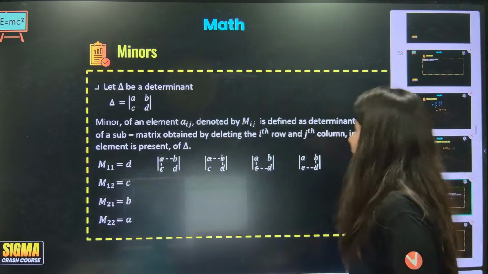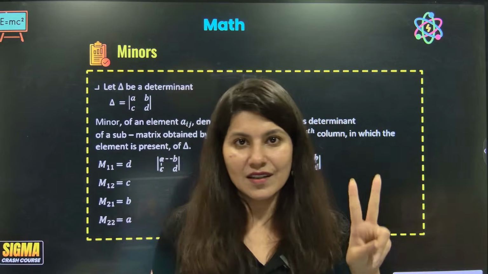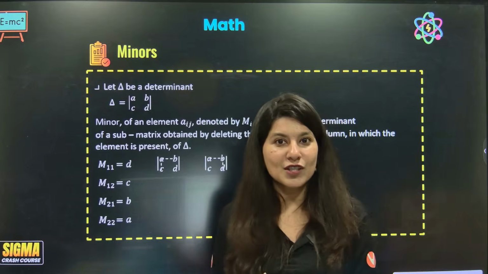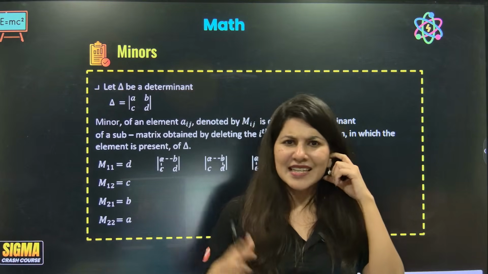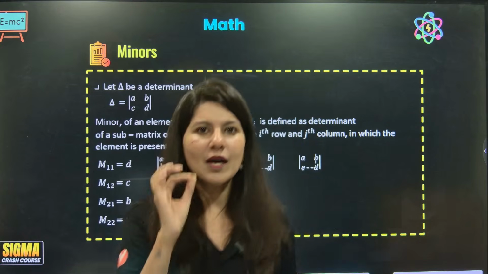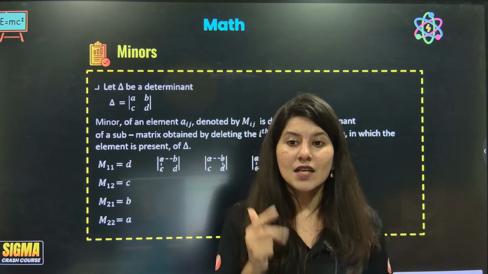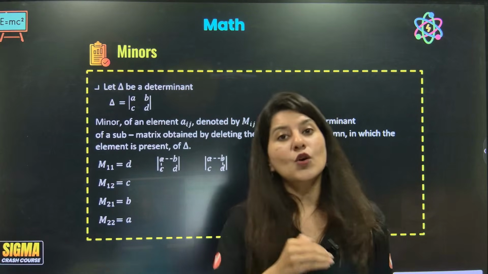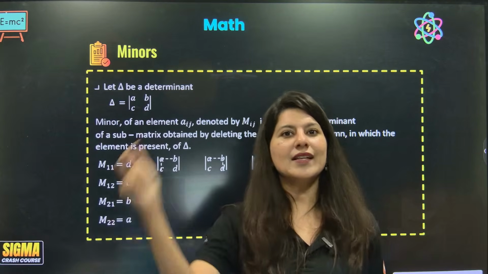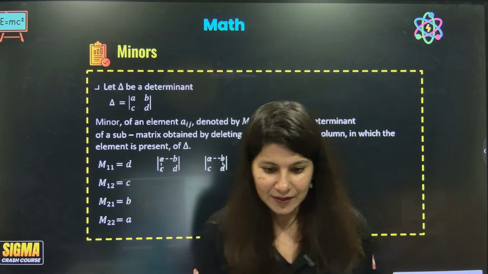Now to actually understand a determinant, 2 terminologies are needed. To understand a matrix, you understood what is row, what is column, what is order, square matrix, etc. Like that only, determinants also have some terminologies. Number 1, you have to understand the minor. Number 2, you have to understand the cofactor. Are we ready for it? It will take 2 minutes, and then we'll go straight to the question part.